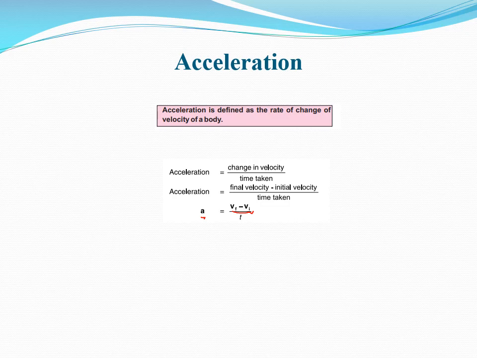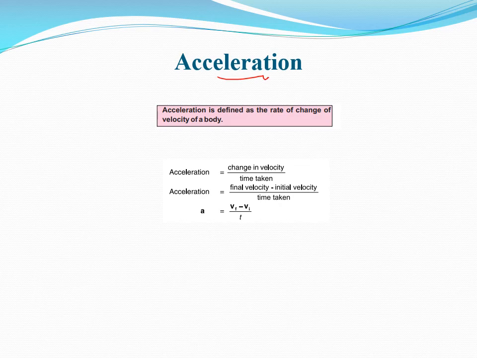While writing in your own hand, we can write it as acceleration with an arrow over it is equal to Vf minus Vi divided by time. So this is how to write the formula for acceleration. Let's illustrate the acceleration more.